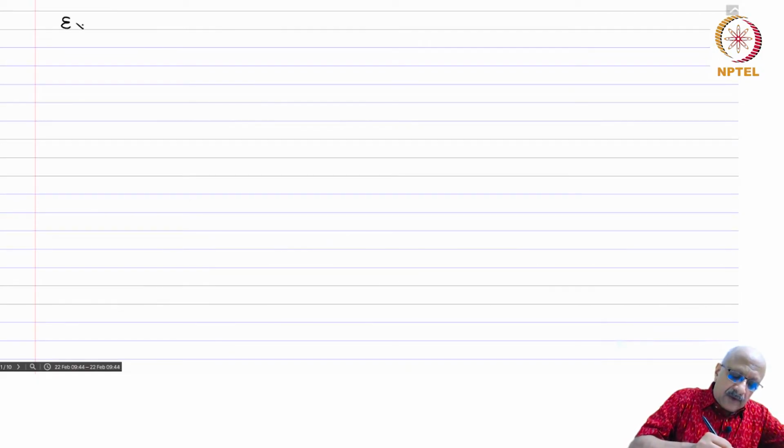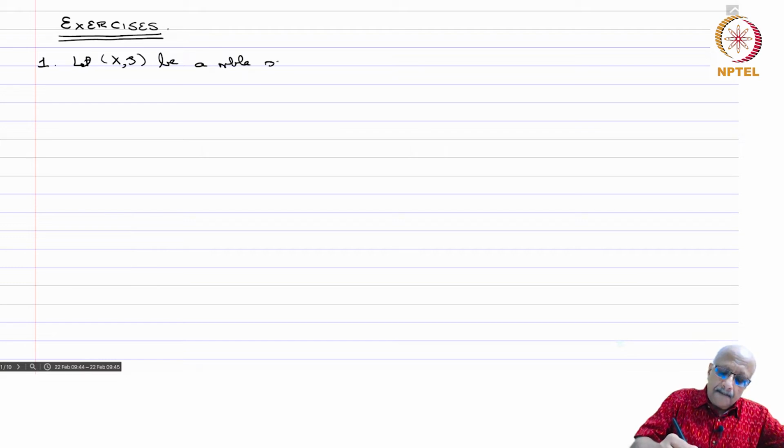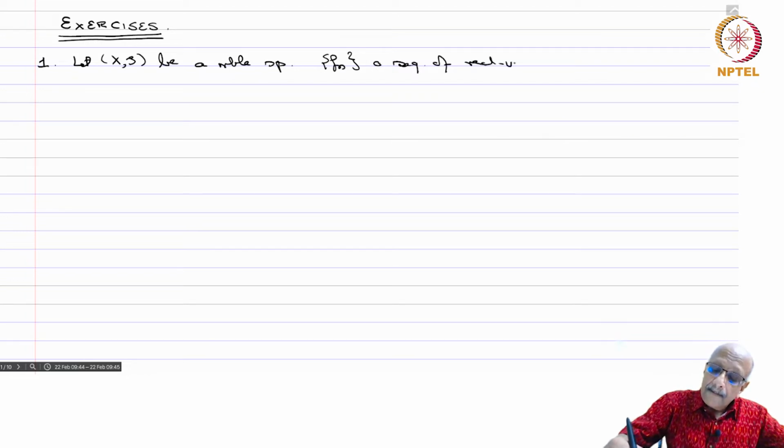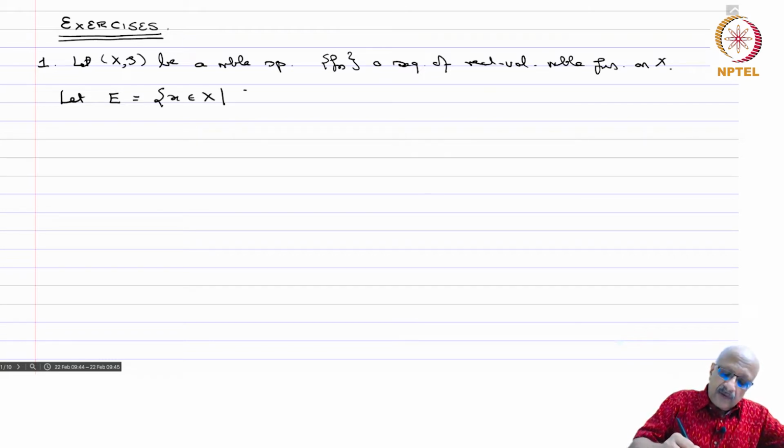So we will now do some exercises. So the first one: let X, S be a measurable space, Fn a sequence of real valued measurable functions on X. Let E equal the set of all x in X such that Fn(x) is not a Cauchy sequence.